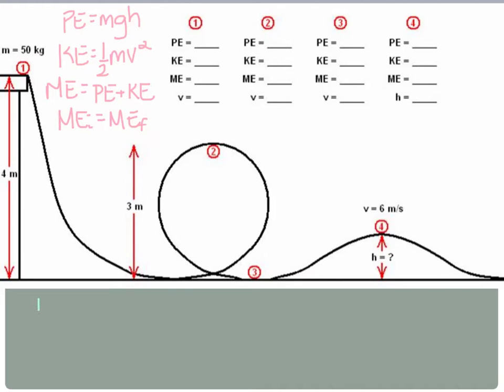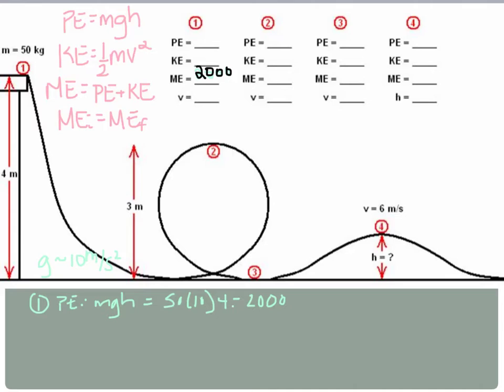Okay, so at point 1, if we find the potential energy, which is mgh, and here, just to make the math go quicker and more simply, I'm going to say that gravity is approximately 10 meters per second squared instead of the 9.8 we usually use, because it'll just be a little easier. So PE here will be 50 times 10, and the height there is 4 meters, so times 4, so it's 2,000. So if I write that in here for our mechanical energy, this color is kind of hard to see, so let me change to black there.